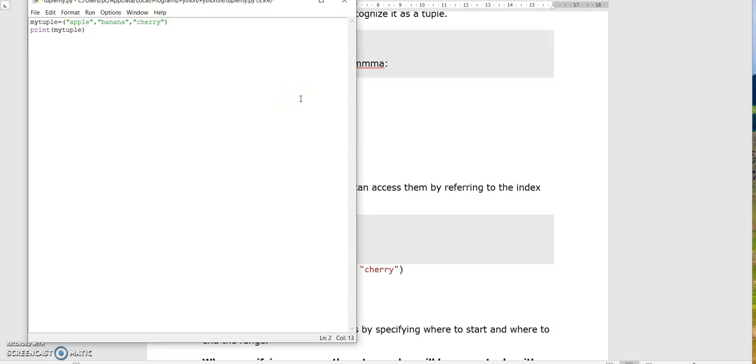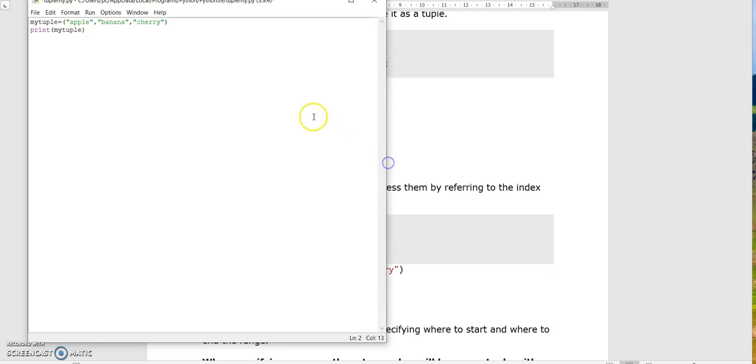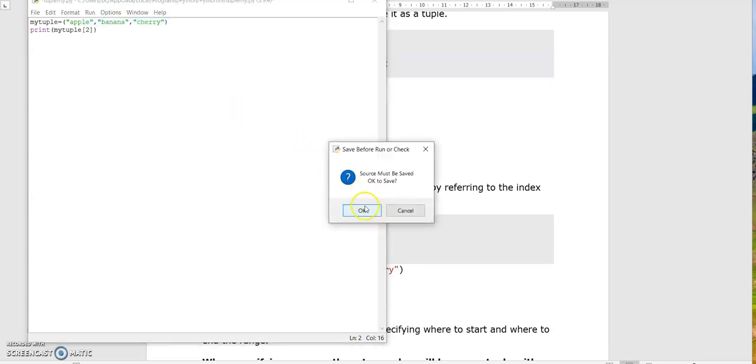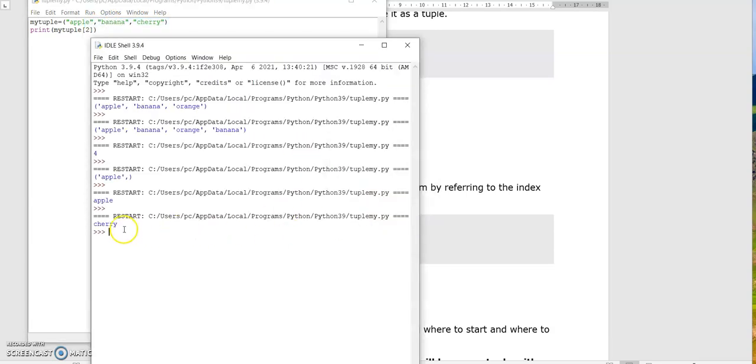Now we want to access cherry. For that, it is present in the second index. So we print my tuple of 2. That means we are accessing the item in the second index. Cherry is printed. My tuple of 2 means 0, 1, 2. The element which is present in the second index has been printed.